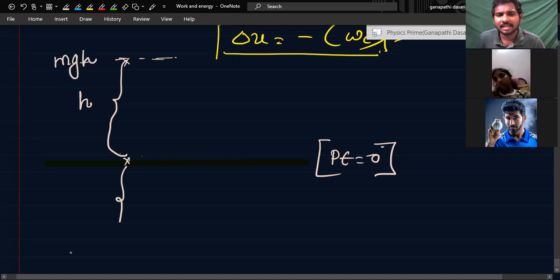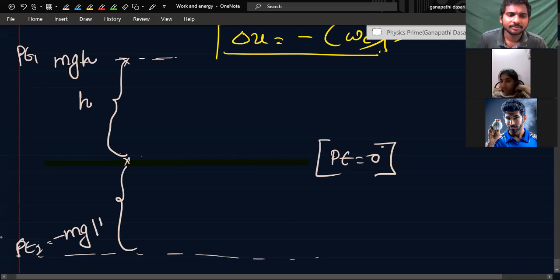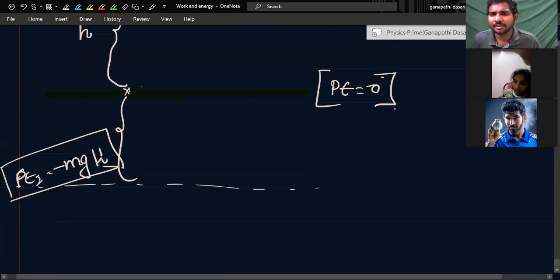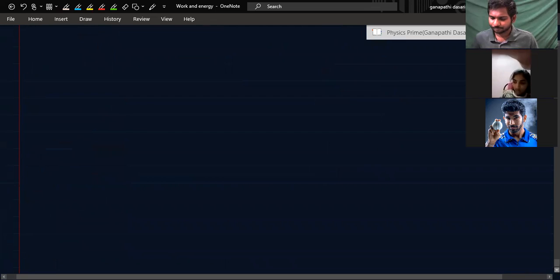If you take h distance below the reference level, gravitational work done is positive if you are going downwards. So potential energy will become negative. Got it? This is the understanding you should have. It depends upon the reference level. Okay, fine. Then spring potential energy, can we go?